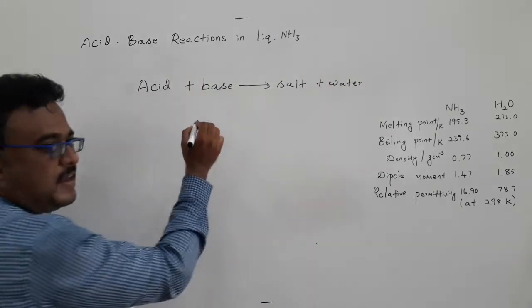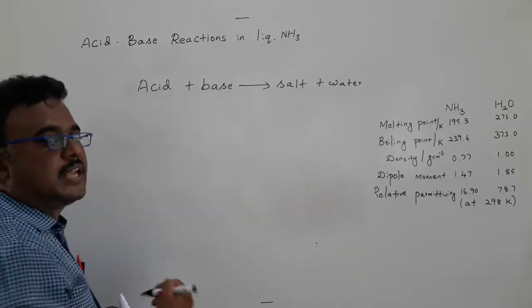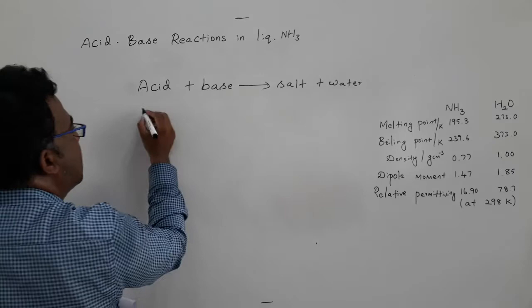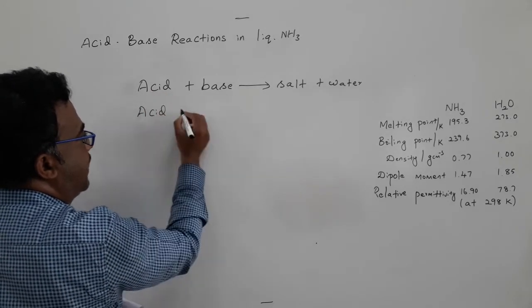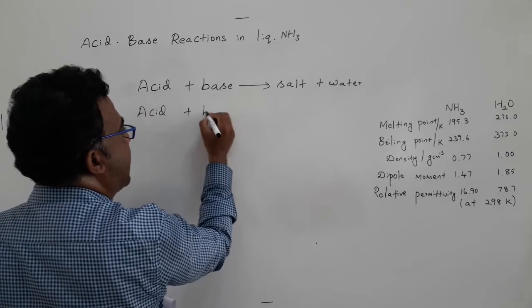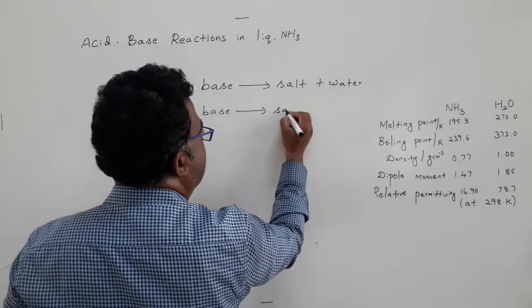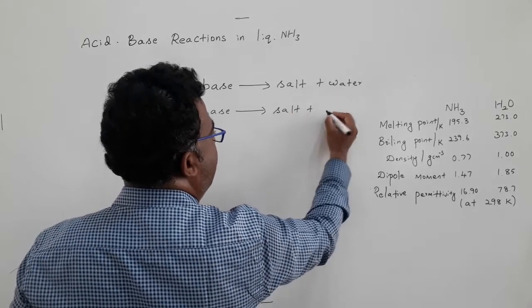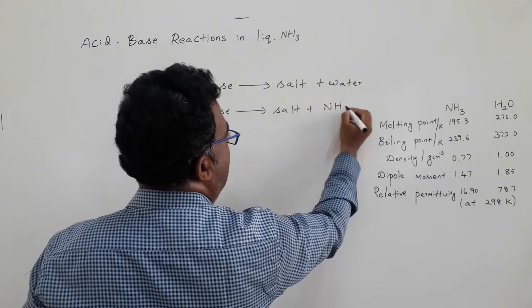This definition will be more suitable for aqueous solutions. Similarly, if you are going to use liquid ammonia as a solvent, then the acid part, if it reacts with the base part, should also give salt, and then the solvent should be the corresponding one, whatever solvent we are using. Here the ammonia should be the solvent.